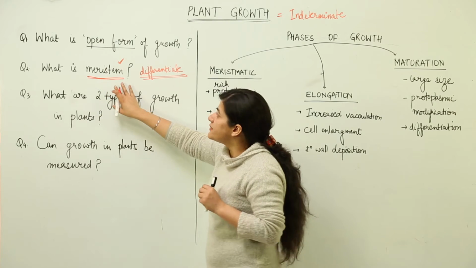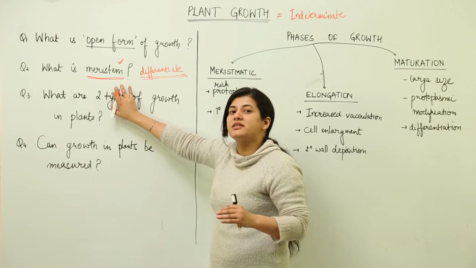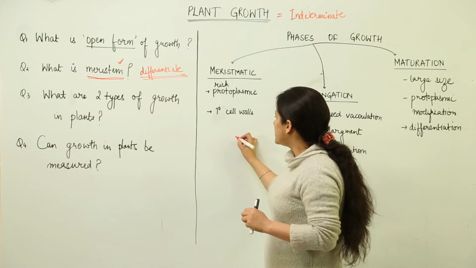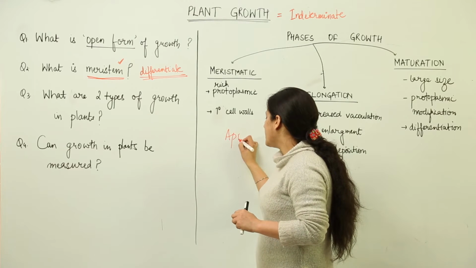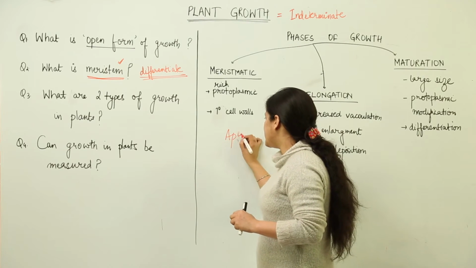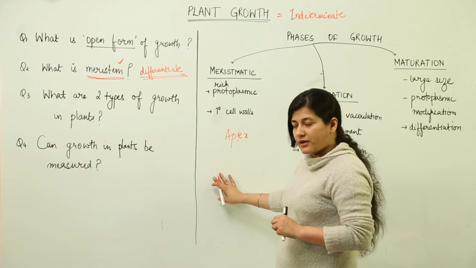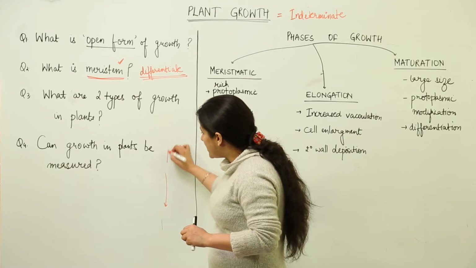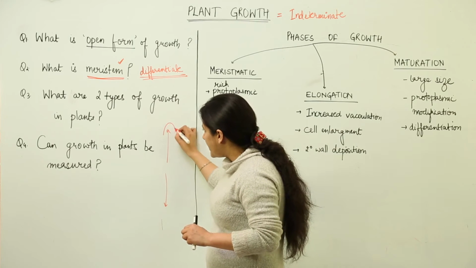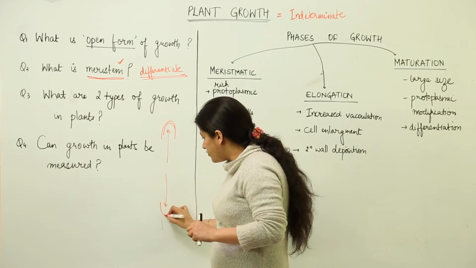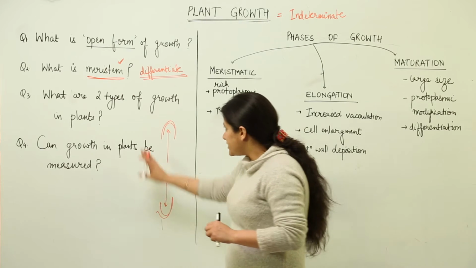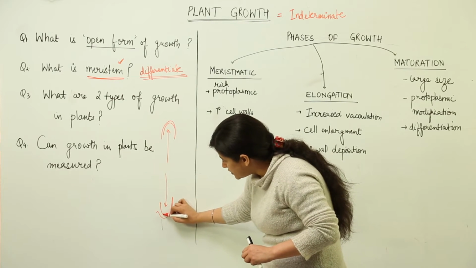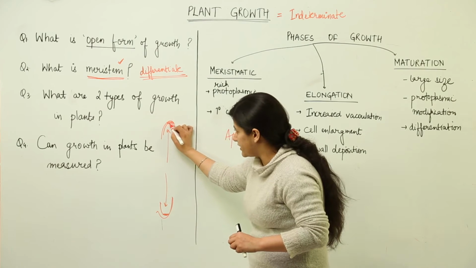Now this meristematic tissue is present in the plant in the apices. Now what are apices? Apex basically. There are two apices in the plant. You know, when we draw a plant, it is like this: downwards the root is going and upwards the shoot is going. The upper apex would be the shoot apex and the lower would be the root apex. So this meristem is present in the root apex and the shoot apex.